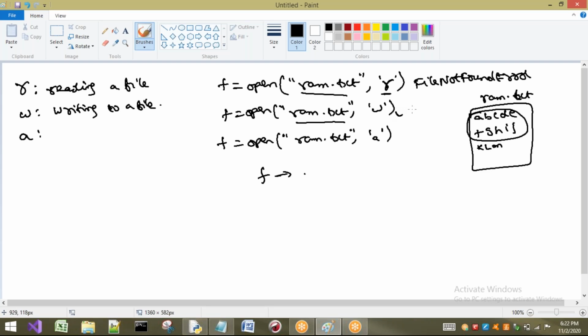In write mode, if you open any file and write data into it, the data will be overridden and new data will be inserted into the text file. But in append, if the data is already present in the text file, new data will be added to that existing data. It will not be overridden. This is the main advantage of appending.